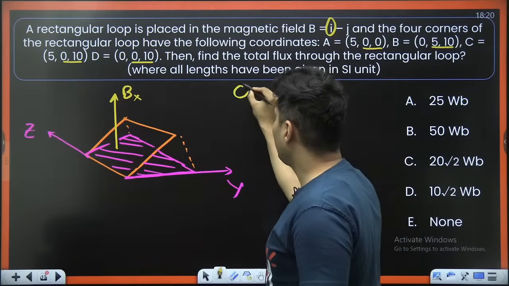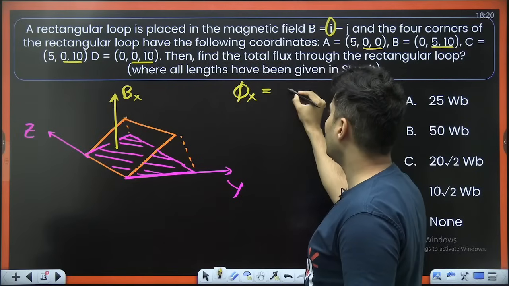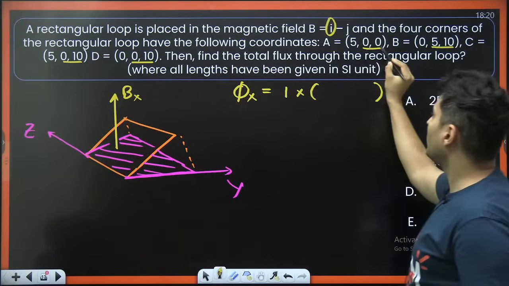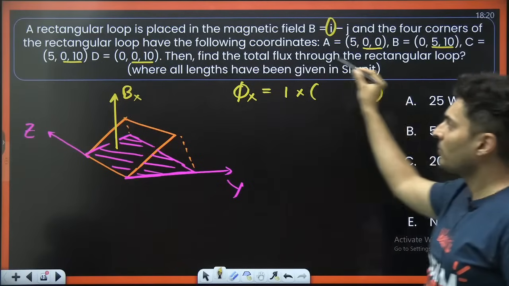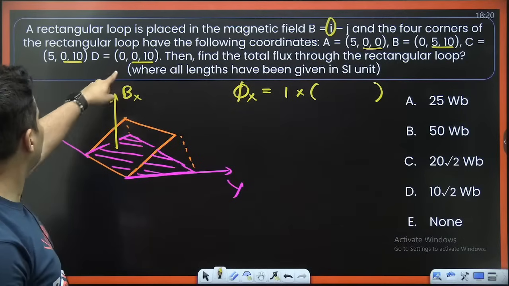So for the flux, because of the magnetic field in the X-axis, magnetic field is 1 and area, how much is it? Check this out: 0, 0, 5, 10, 0, 10, 0, 10. I think maybe something is wrong here.